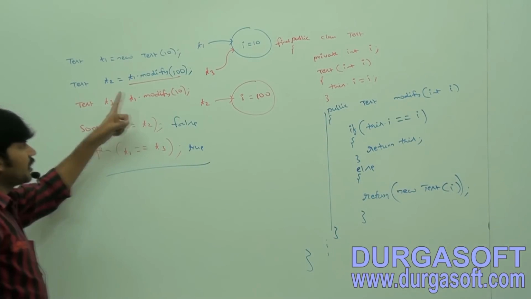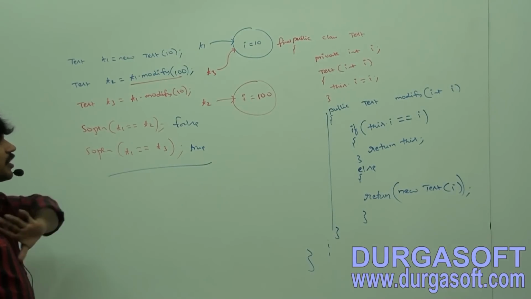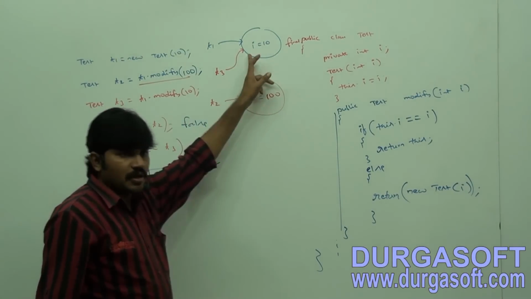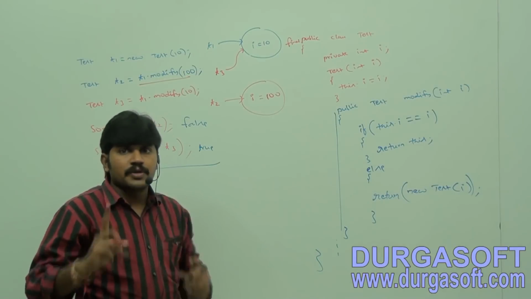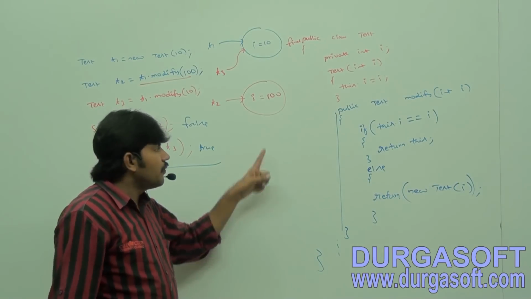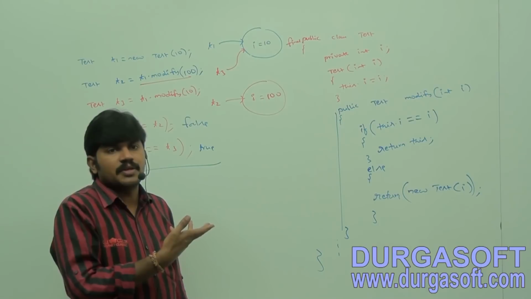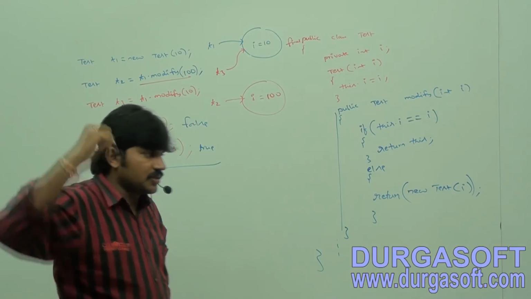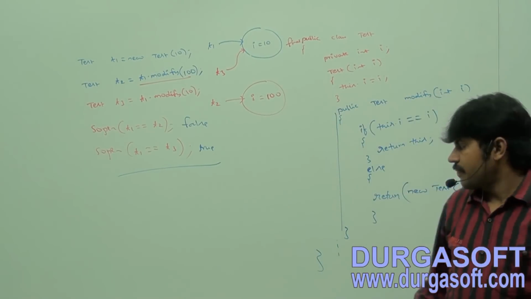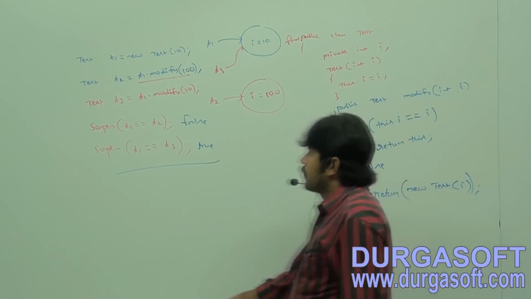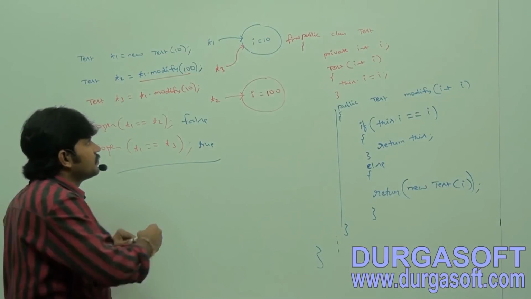So once we create a test object, we can't perform any change in the existing object. If you try to perform any change, with that change a new object will be created. That is nothing but the immutable concept. Okay, take this example. Take it clearly.